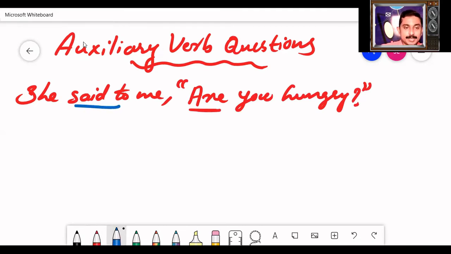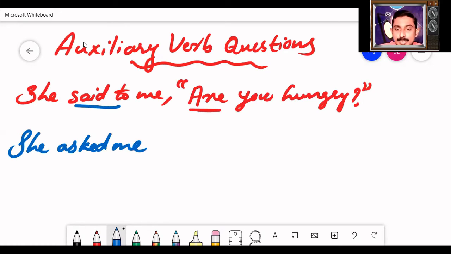As usual, remove the reporting word said to and write asked. She asked me. Whenever you get an auxiliary verb question, you are supposed to add a new word. What is the new word you are supposed to add? If or whether.